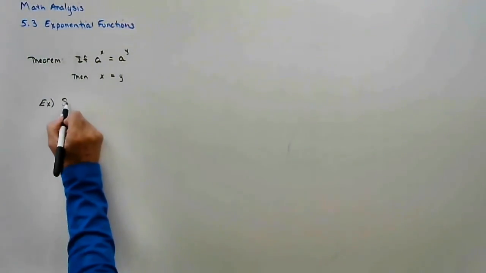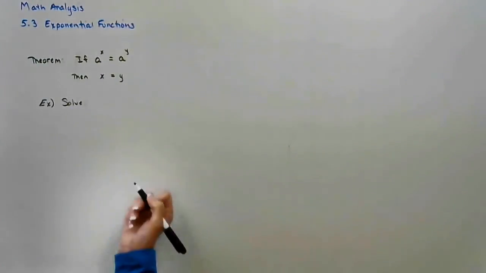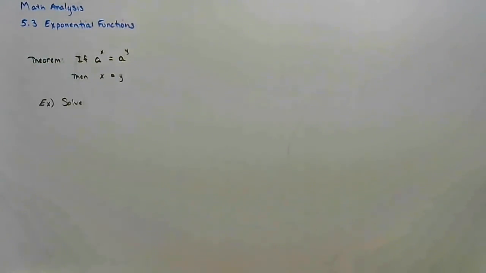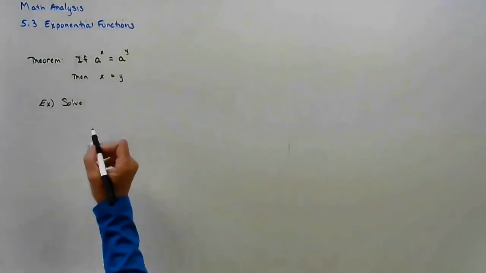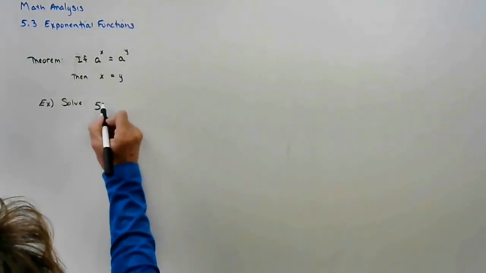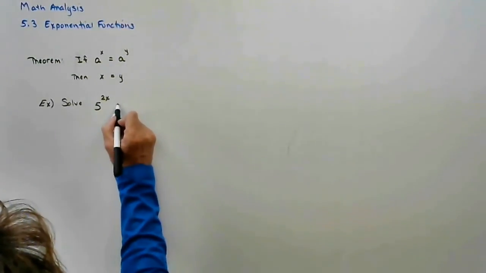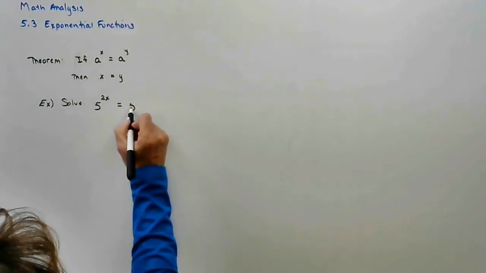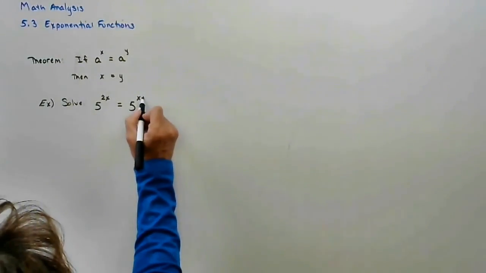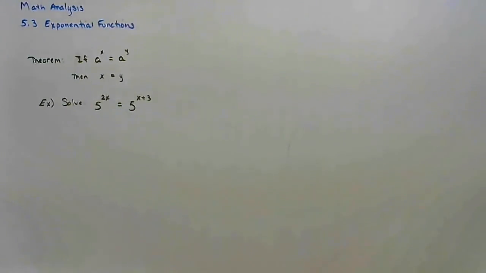So if I ask you to solve, and I'm going to start with one where the bases are already the same: if 5 to the 2x is the same as 5 to the x plus 3, and I ask you to solve for x, steps are identical to algebra. What are we solving for? X. Where is it located?